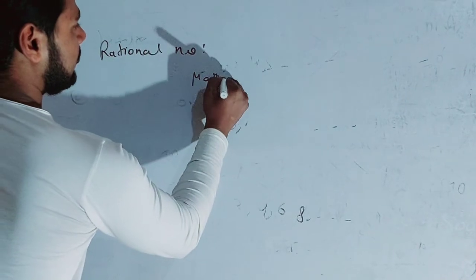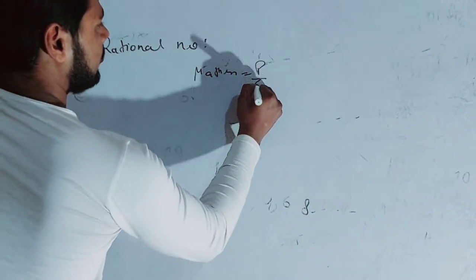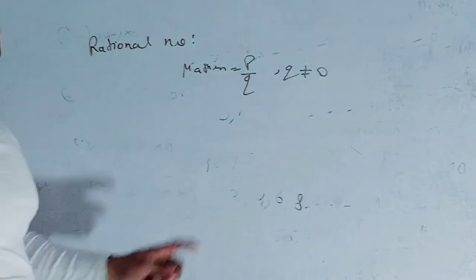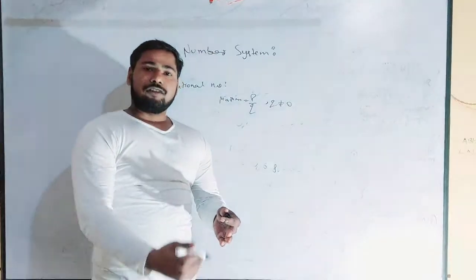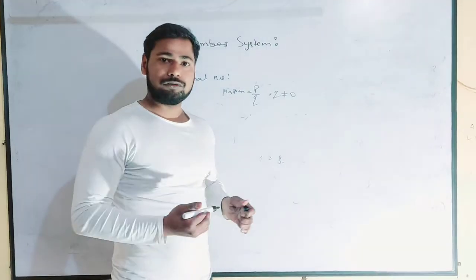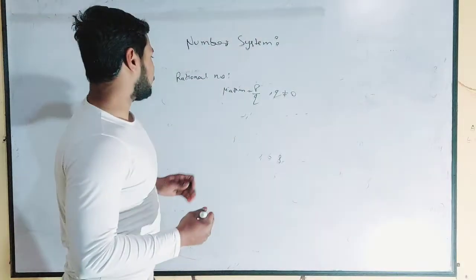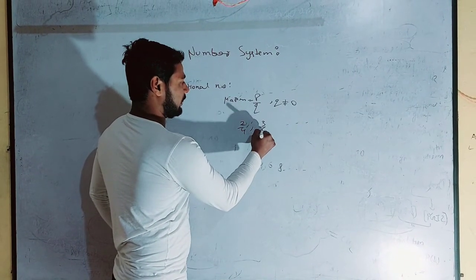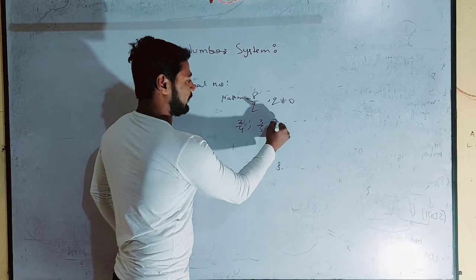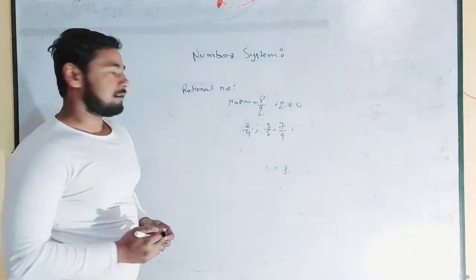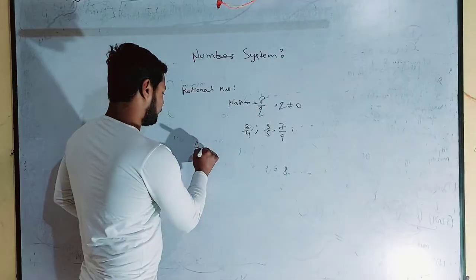Mathematically, the number which can be represented in the form of p upon q, and here q does not equal 0. These are called the rational numbers, like 2 upon 4, 3 upon 5, and 7 upon 9, and so on. And second is irrational number.